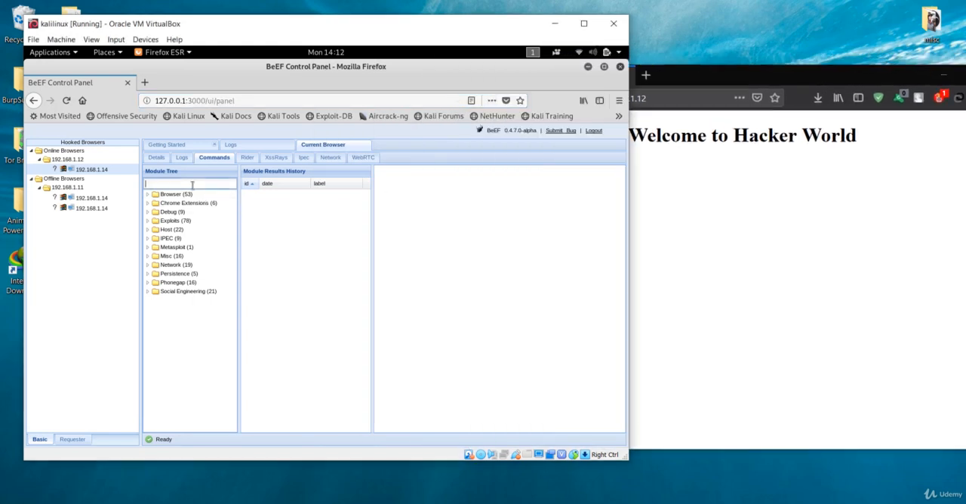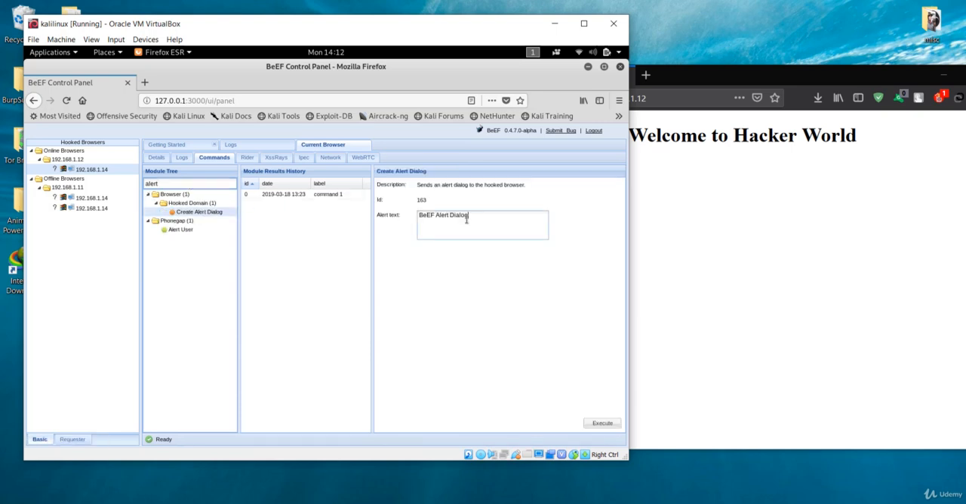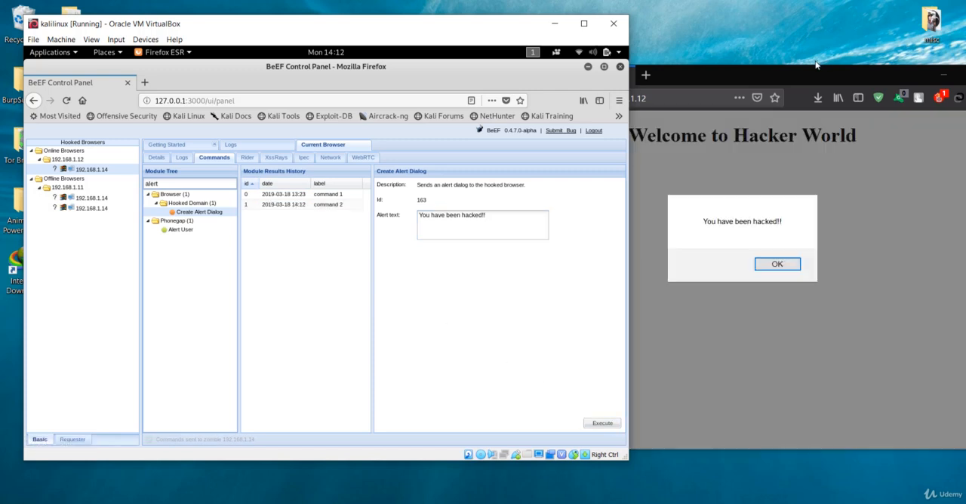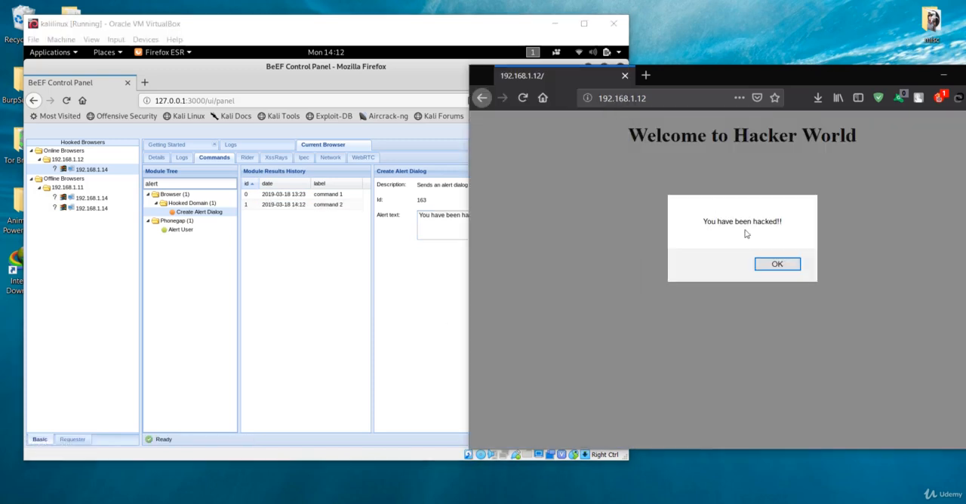Anything that I type or pass as a command is going to be executed on the target machine. First of all, I want to get an alert box, and I'll give some random information: "You have been hacked." Let's execute it and see if this gives an alert message over here. You can see we have this alert message displayed on the client machine, which is our Windows machine.